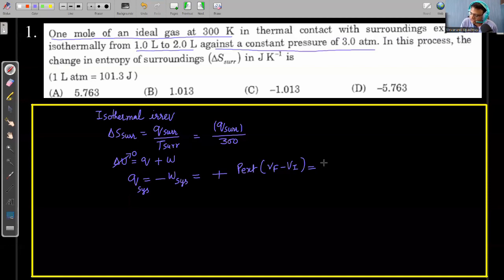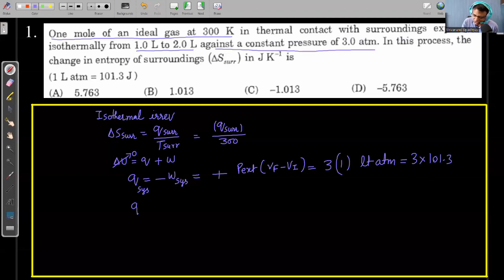External pressure is given as 3 atm, and the volume change is from 1 liter to 2 liter. So this value is in liter atm. Now they have mentioned that 1 liter atm is equal to 101.3 joule. So I can write that this is 3 into 101.3. So this is Q of the system.